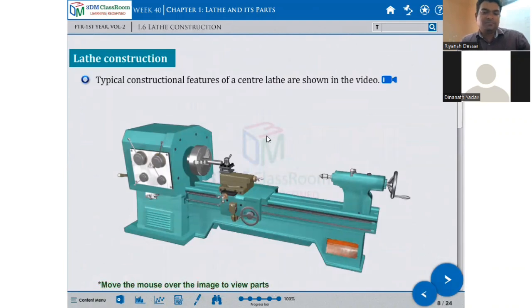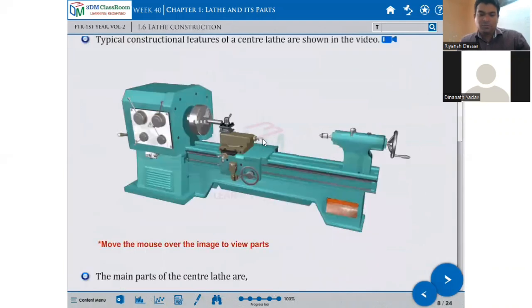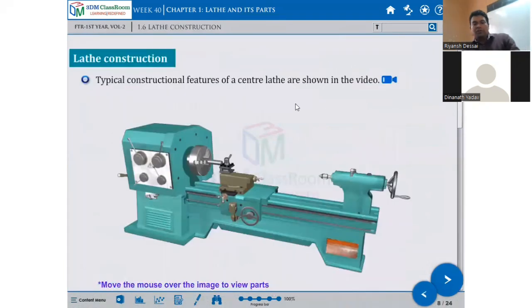Lathe construction. These are the different parts. Now I already explained it. Now let's see what the different parts in the lathe are, the typical construction features.